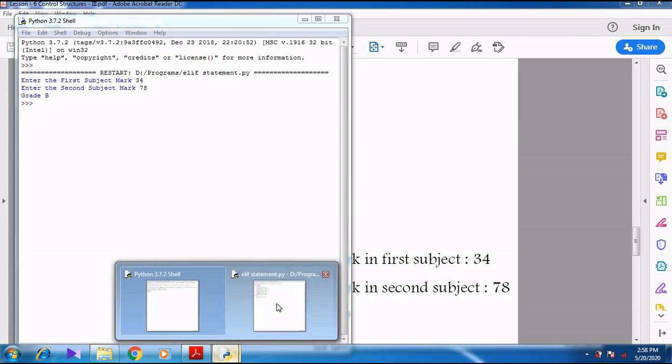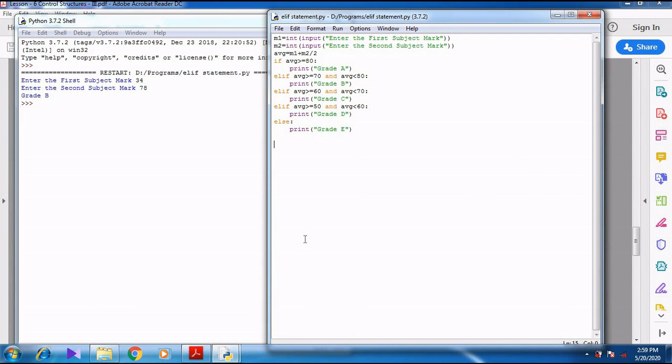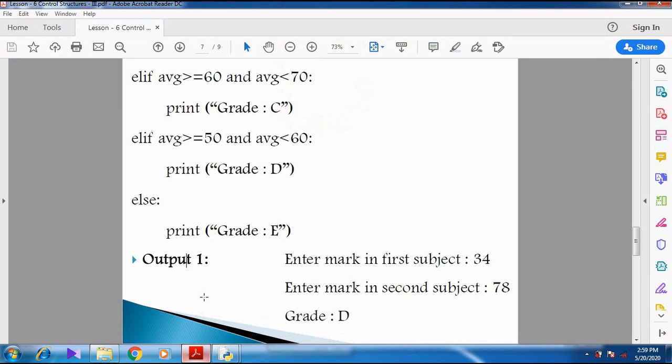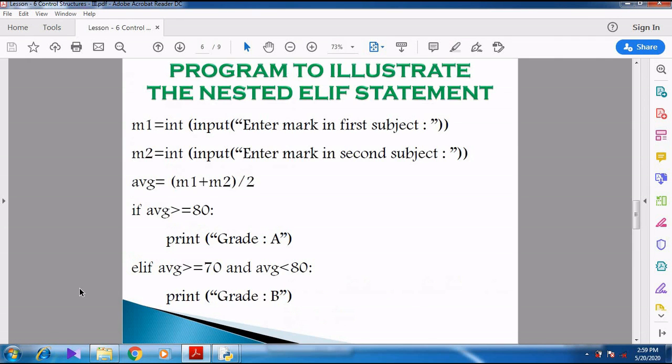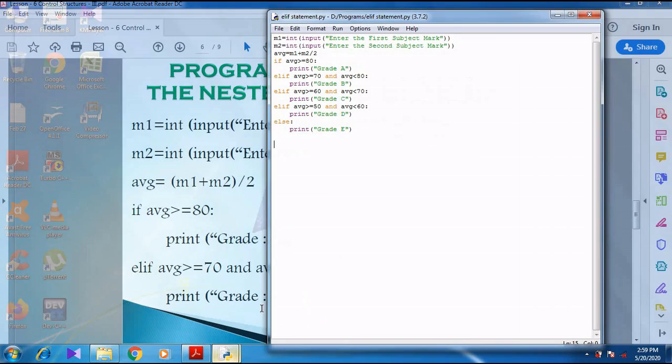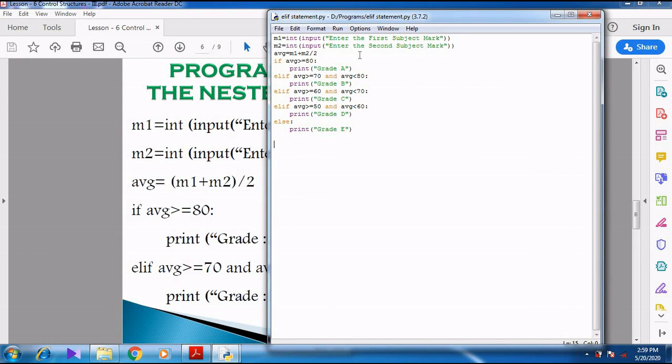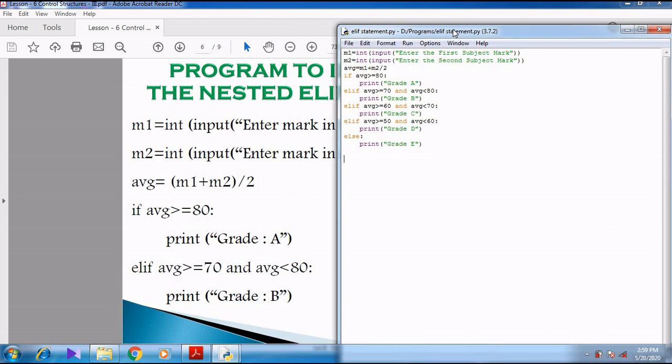34 plus 78, it is grade D, but it shows me grade B. So greater than or equal to 70, less than 80. So that is what I have given. So here I have done a mistake. Parenthesis is missing here.